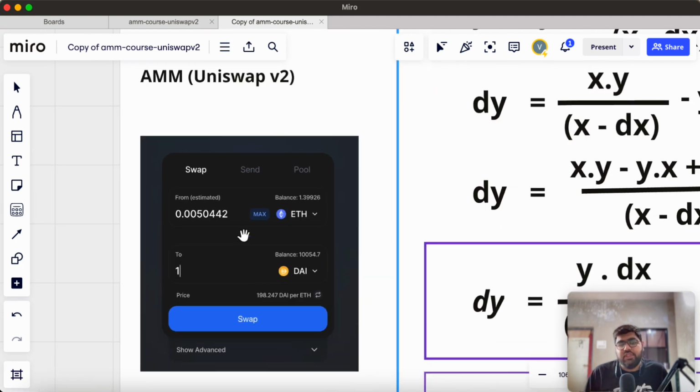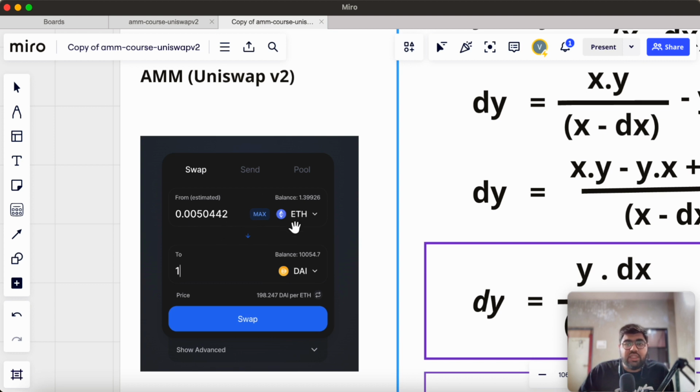You might have seen the UI of Uniswap V2 or some other automated market makers. You have seen that in one pool there are two tokens. So basically in this interface you can see if you provide some ETH you will get some DAI. So there is a pool of two tokens, which is ETH and DAI. There might be a pool with more tokens in some different protocols like Balancer. We will discuss that in our upcoming videos.